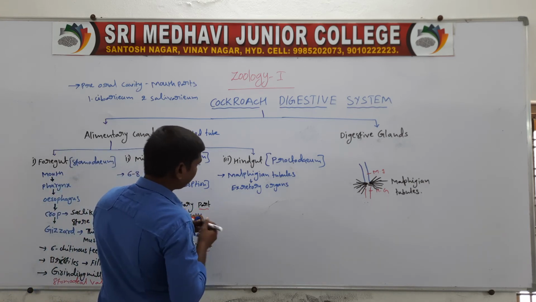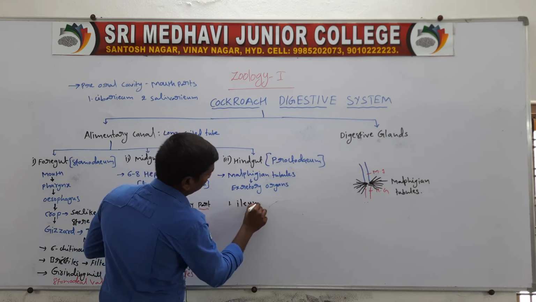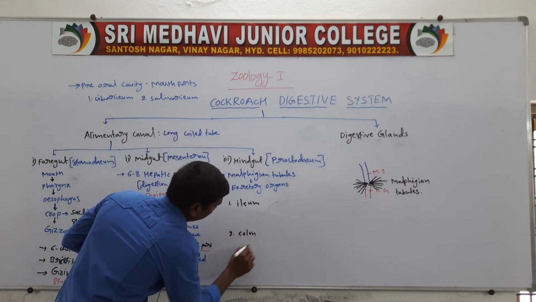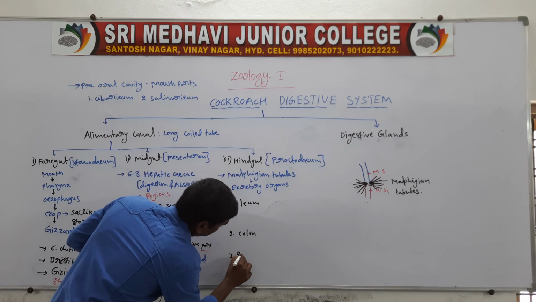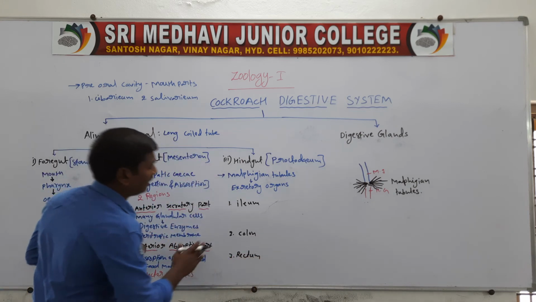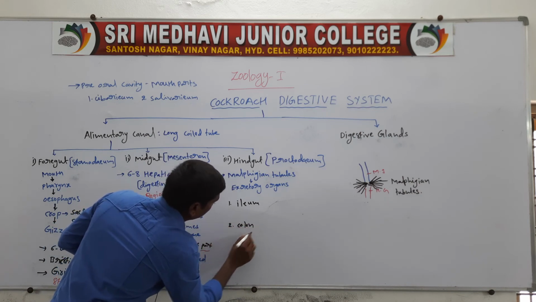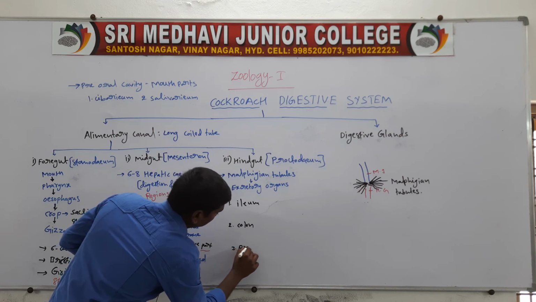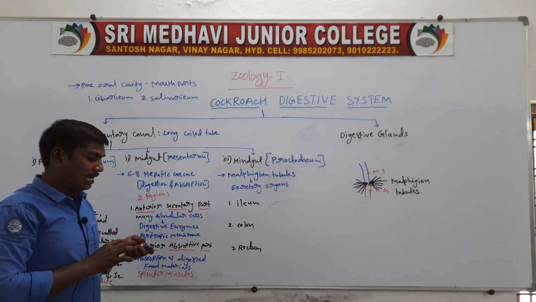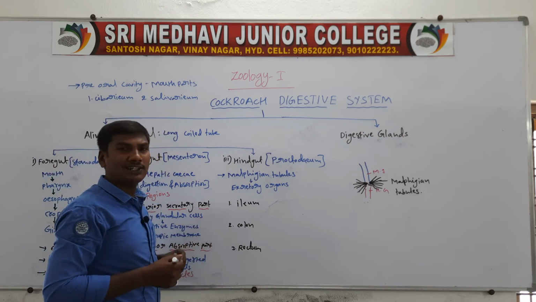First one, ileum. Second one, colon. Third one, rectum. Ileum, colon and rectum. First one, the ileum is a short tube.